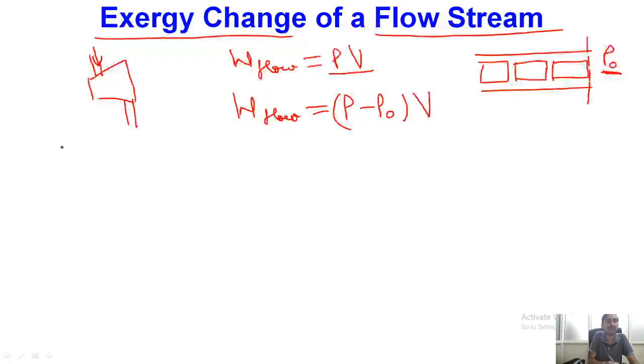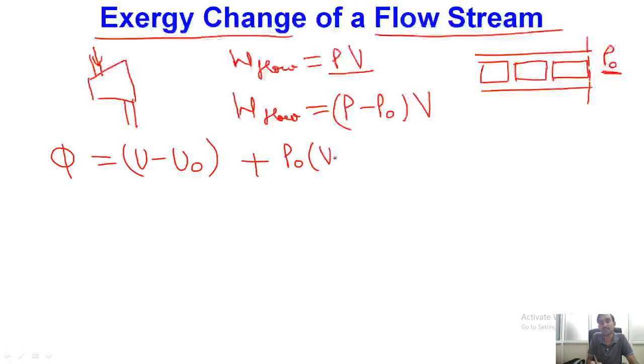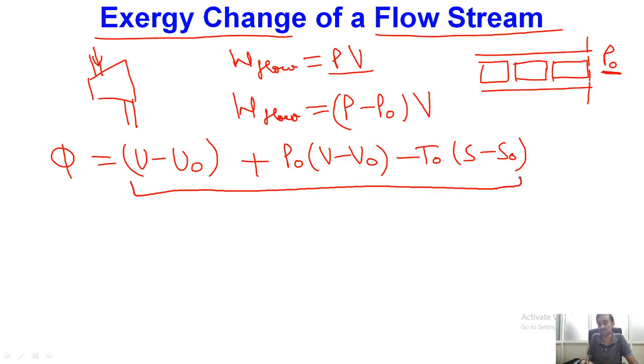Now the value of phi is U minus U naught plus P naught times V minus V naught minus T naught times S minus S naught. This much was for the closed system, so it means we did not have any flow components.